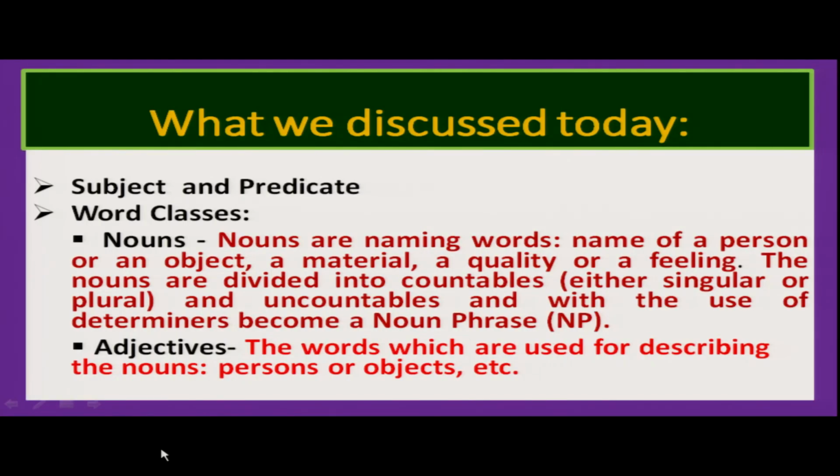As you know, adjectives are describing words. They are used to describe the nouns. The words which are used for describing the nouns, especially for persons or objects or any situations, we can say they are adjectives. I think you have understood all these word classes, nouns and adjectives. In the next session, we will discuss verb, adverb and other word classes.